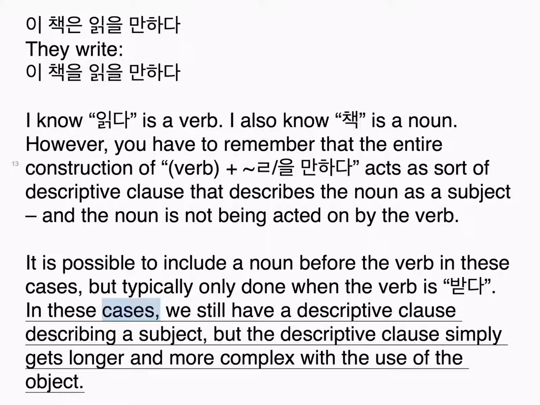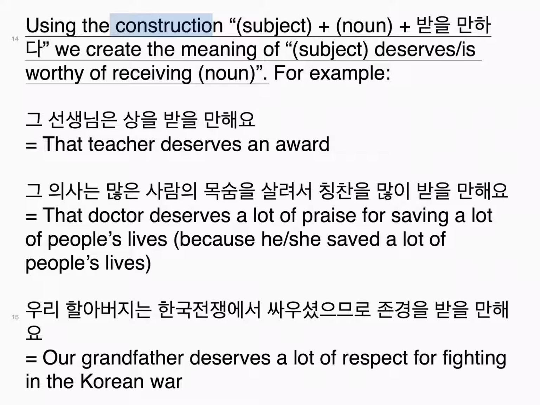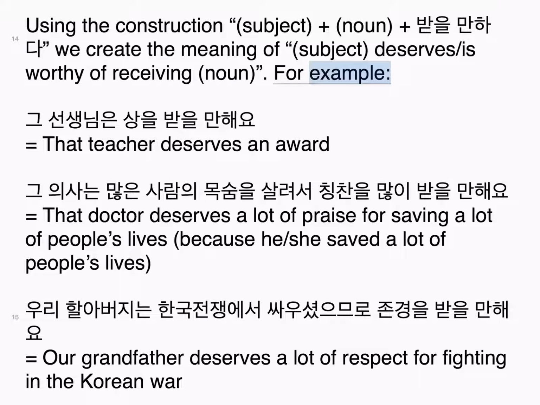In these cases, we still have a descriptive clause describing a subject, but the descriptive clause simply gets longer and more complex with the use of the object, using the construction subject plus noun plus 받을 만하다. We create the meaning of 'subject deserves, is worthy of receiving, noun'. For example, 그 선생님은 상을 받을 만해요. That teacher deserves an award.